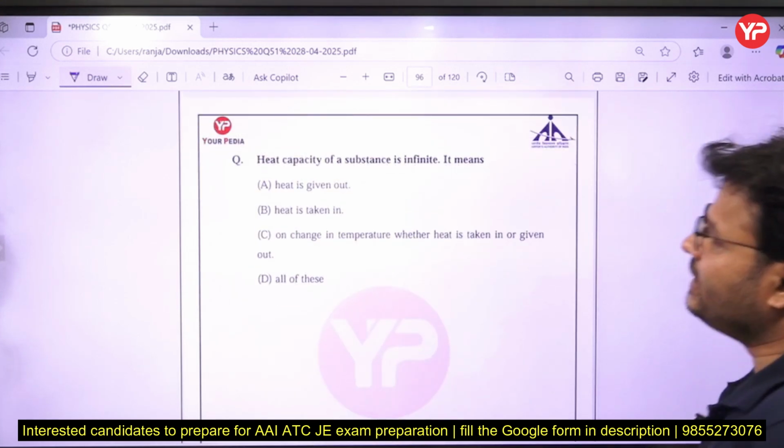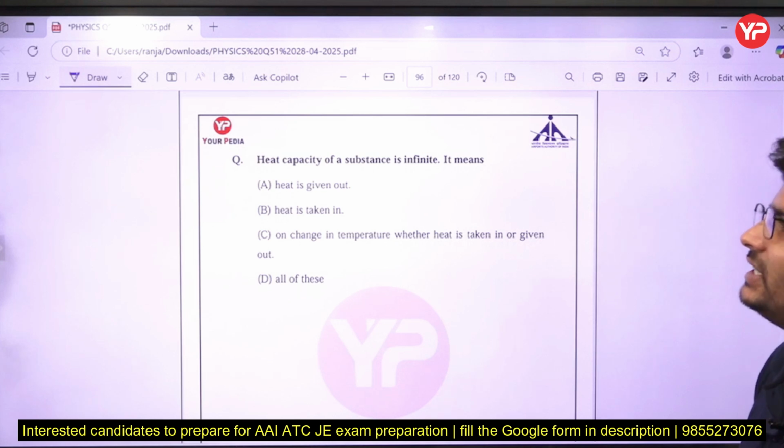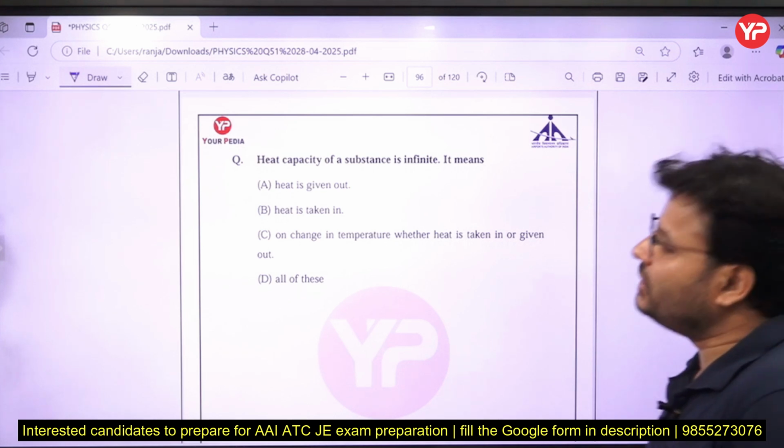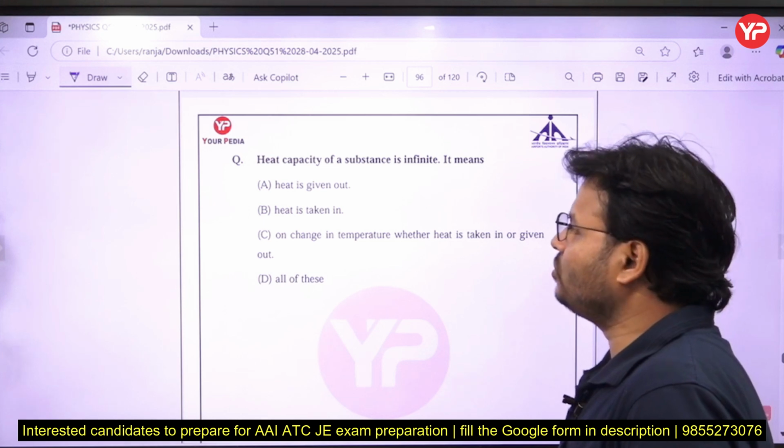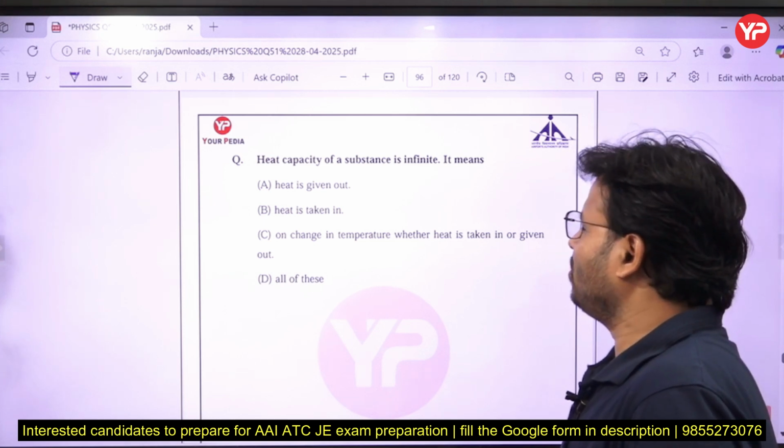Next question. The heat capacity of a substance is infinite. It means heat is given out or heat is taken in on change in temperature, whether heat is taken in or given out. The heat capacity is infinite. So what is the correct answer, my dear friends?